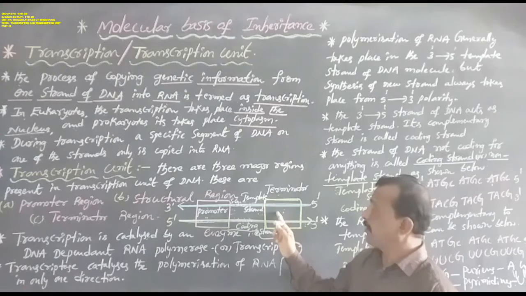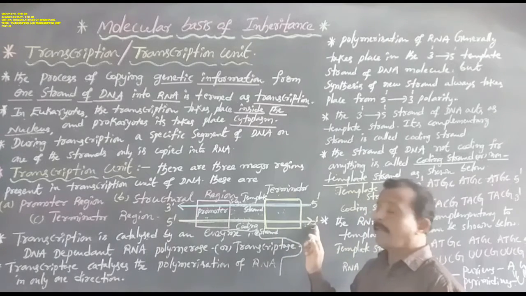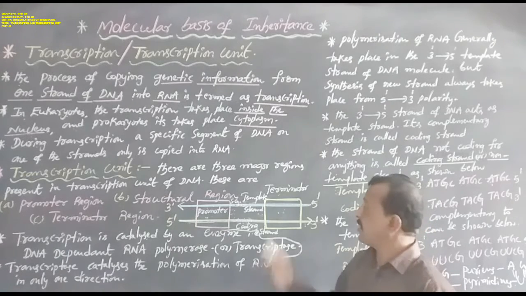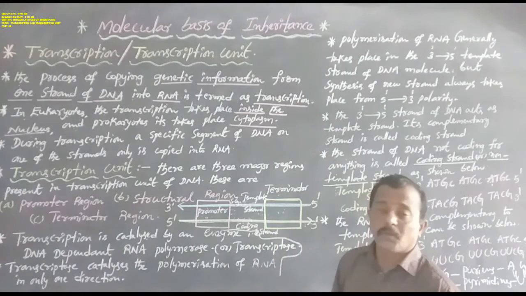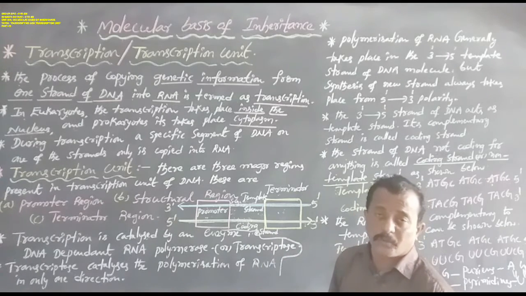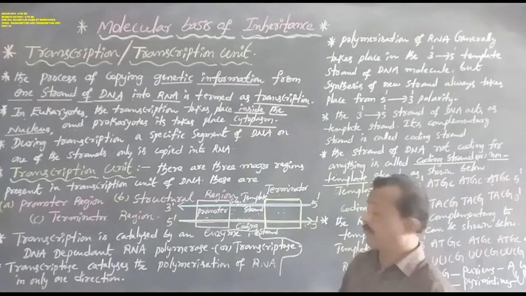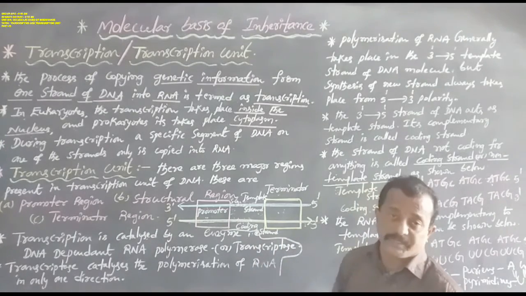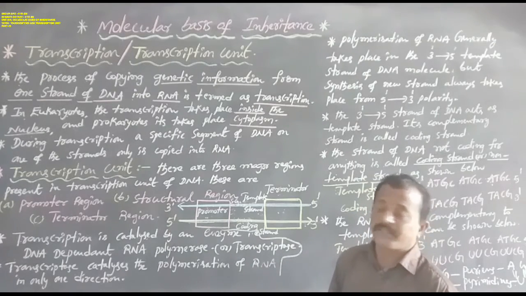And the terminator region is also said to be towards the 3 prime. This is also downstream. It is represented to the coding strand, and also marks the ending of the transcription.